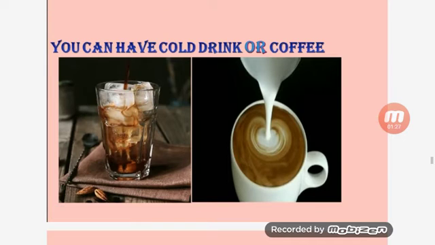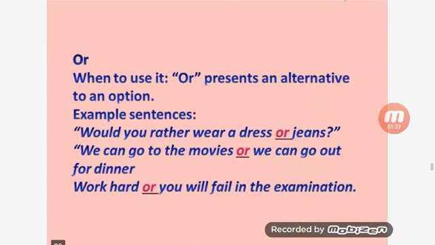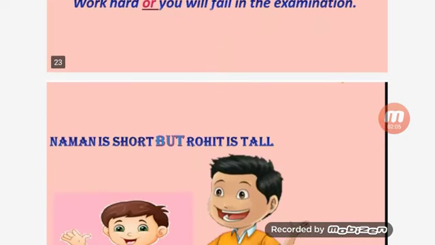Next, look at another picture. You can have a cold drink or coffee. So when do we use or? Or presents an alternative or an option. Whenever we have an option, there we use or. For example, would you rather wear a dress or jeans? We can go to the movies or we can go out for dinner. Work hard or you will fail in the examination. So here we have more options. That's why we have used or here.